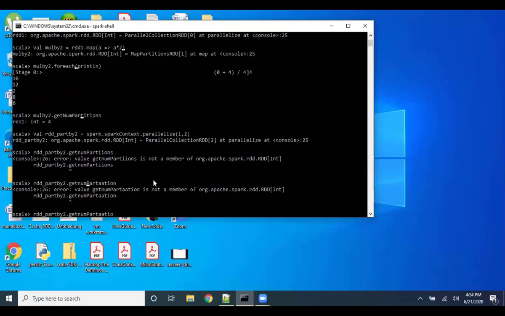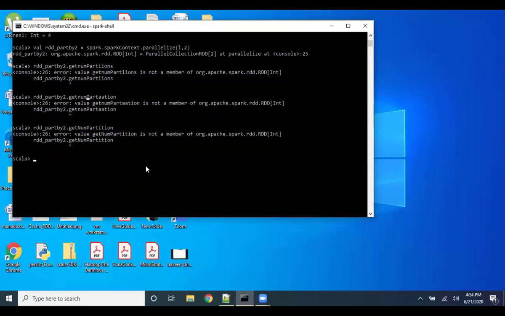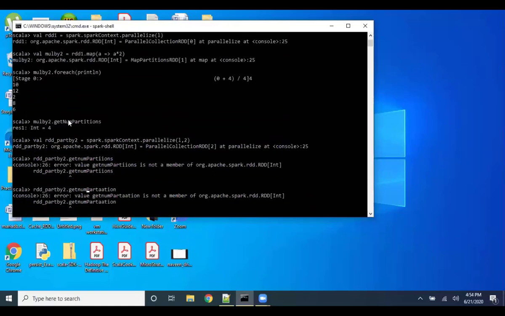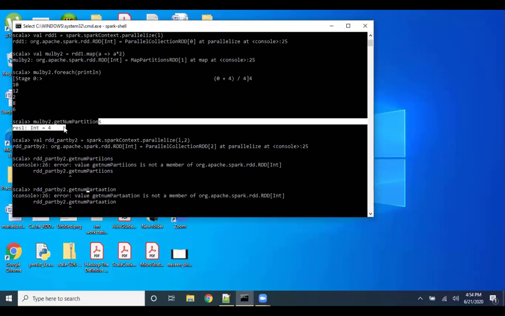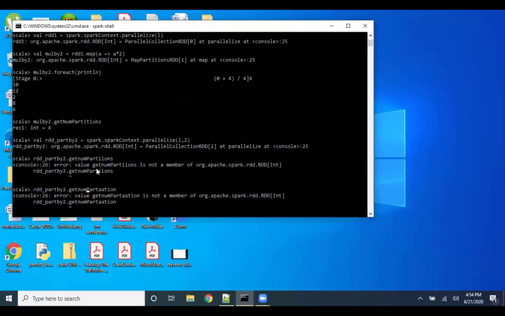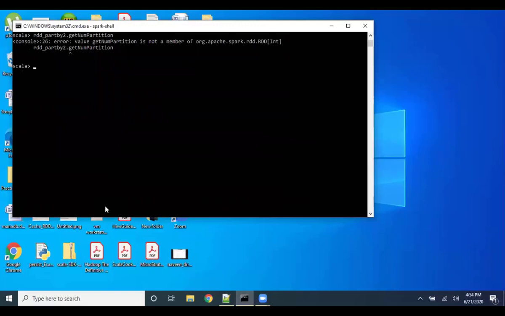I think N was capital, a spelling mistake, right? Yeah, spelling mistake. Okay, I think I missed it. Okay. It has been partitioned by 2. Right. Now, Murli, can you print the RDD? Can you print the content of an RDD?